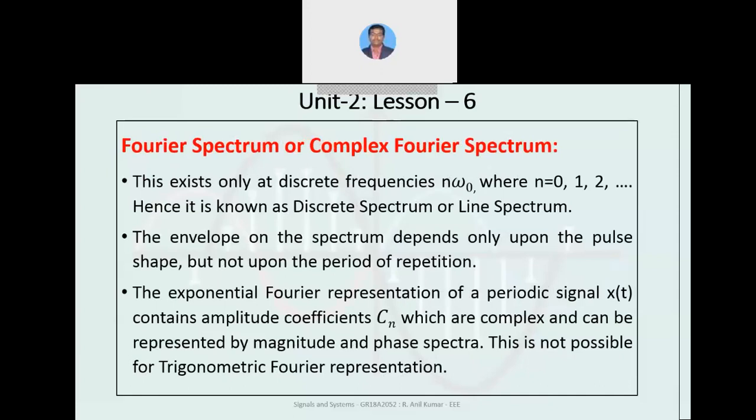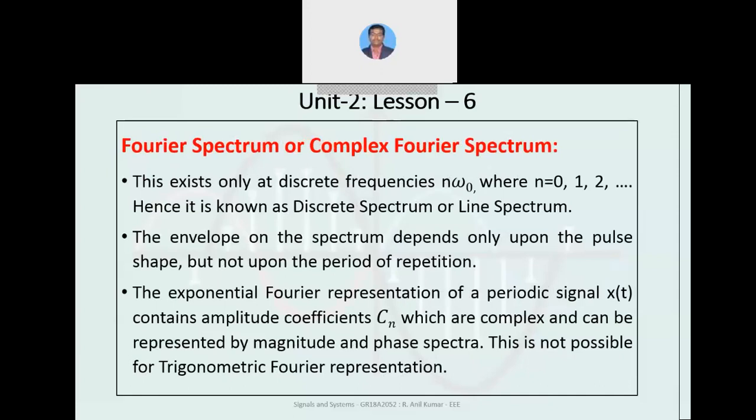So what actually is this complex Fourier spectrum? It exists only for discrete frequencies. So for n omega naught, for different values of n, we can plot this spectrum, and the envelope, meaning the graph defined within that spectrum, depends only upon the pulse shape but not on the repetition period.